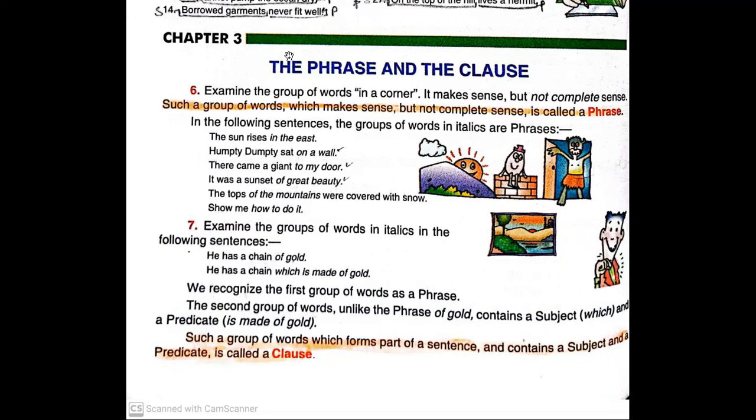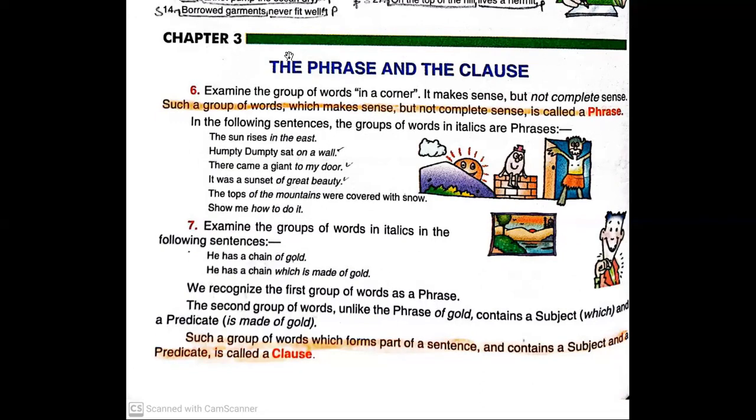Fine. Examine the groups of the words in italics in the following sentences. He has a chain of gold. He has a chain which is made of gold. We recognize the first group of words as a phrase.